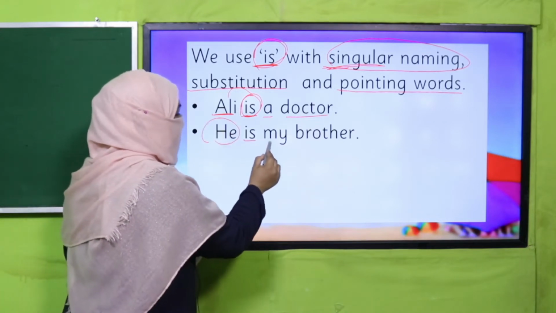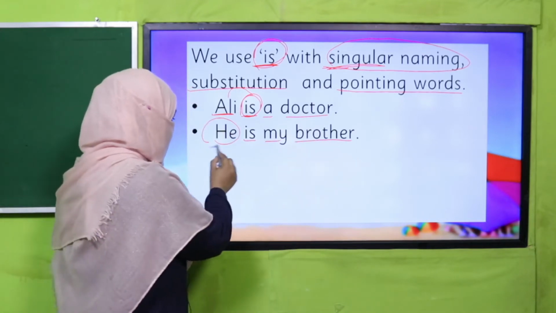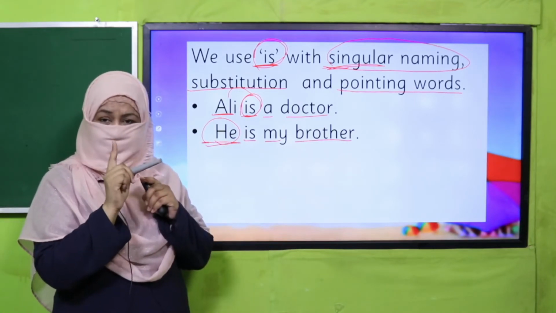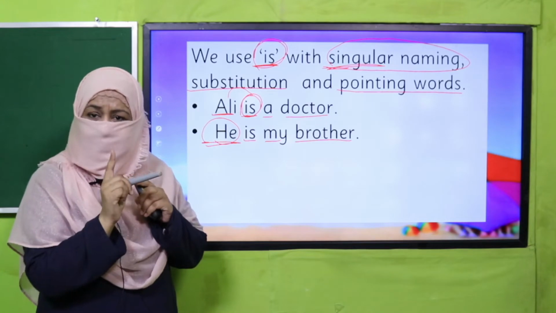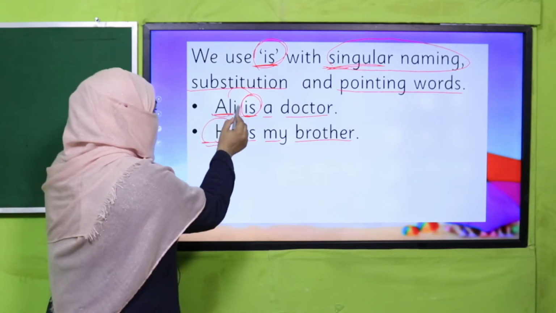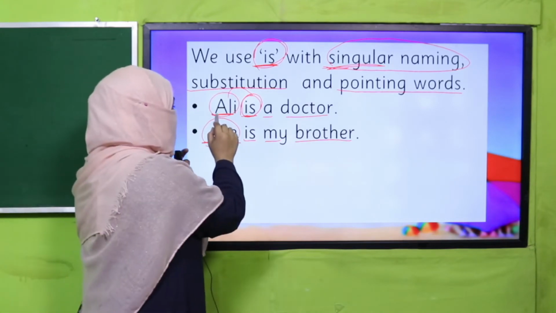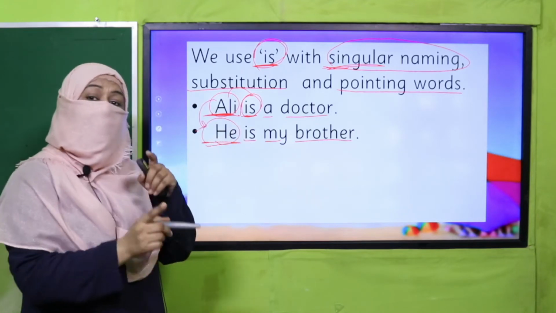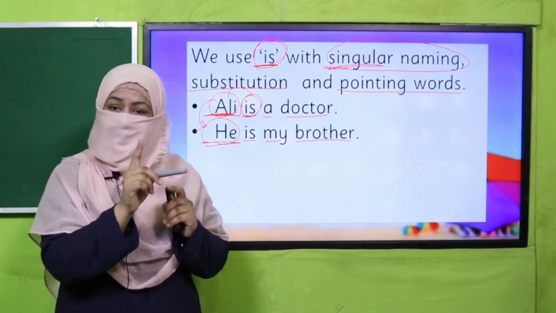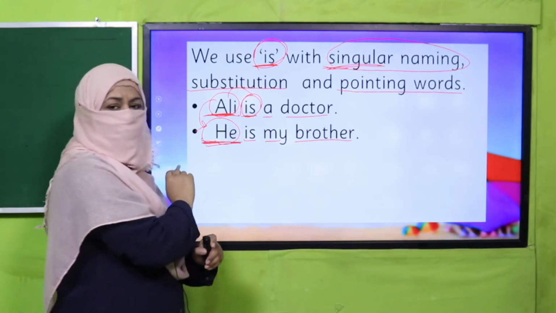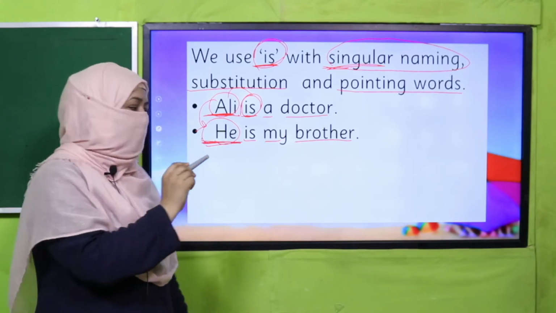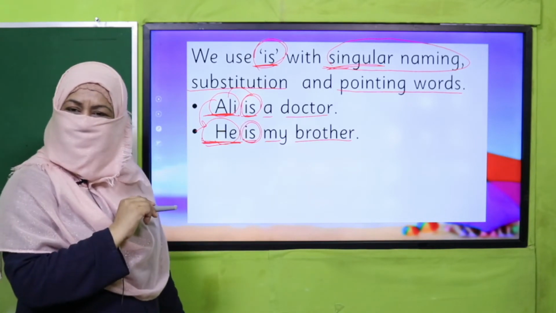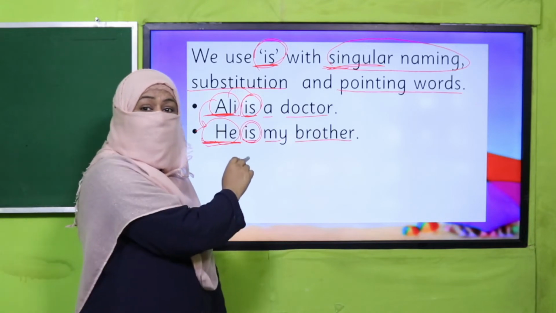He is my brother. Now he, we know it's a substitution word for one person, for a male naming word, right? Remember now? Okay, so Ali is a boy, Ali is a doctor, and when I replace this naming word with a substitution word, again, because it remains one, it is one substitution word. It is referring to one person. So what comes after it is. He is my brother. Do you understand why we are using is here?